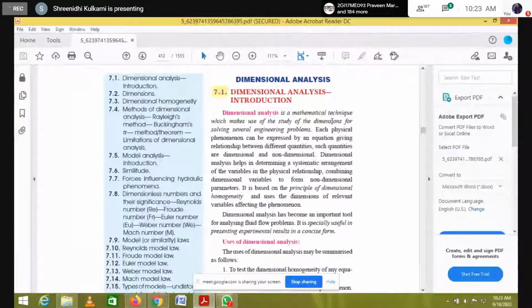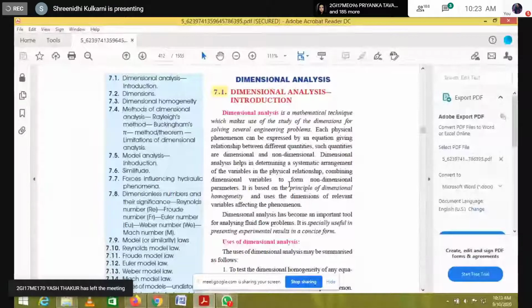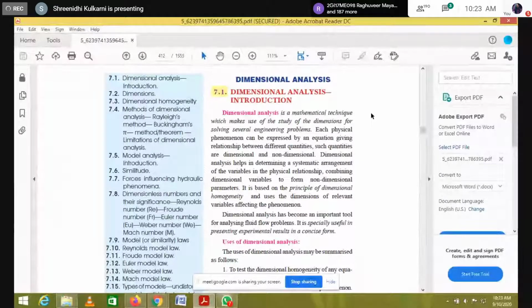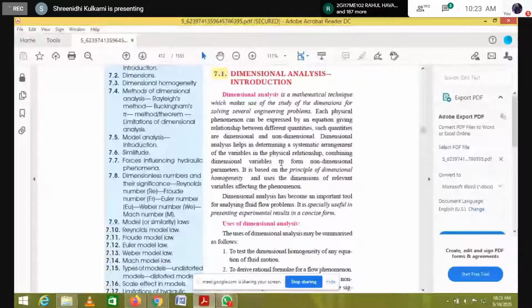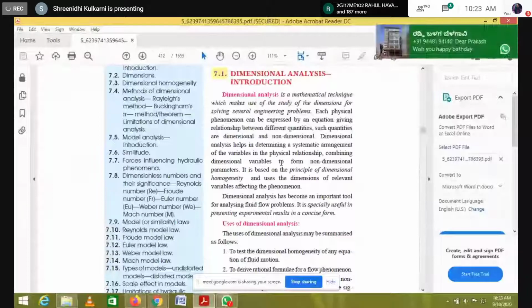Here we can see it is a mathematical technique which makes use of the study of dimensions for solving several engineering problems. Each physical phenomenon can be expressed by an equation giving the relation between quantities. Such quantities are dimensional and non-dimensional numbers. I won't spend time on this.